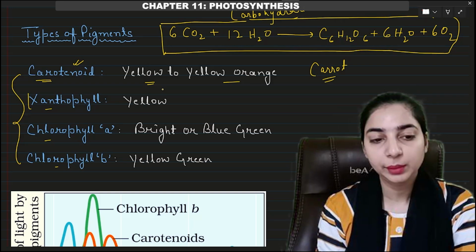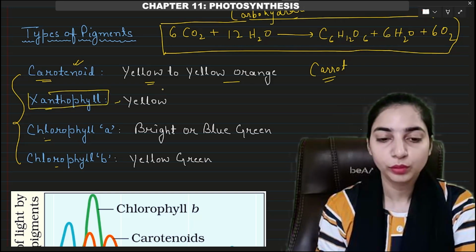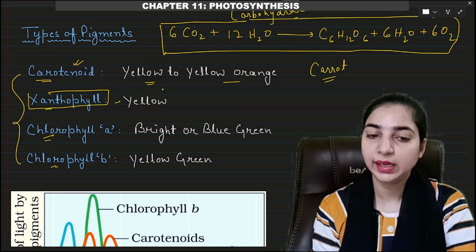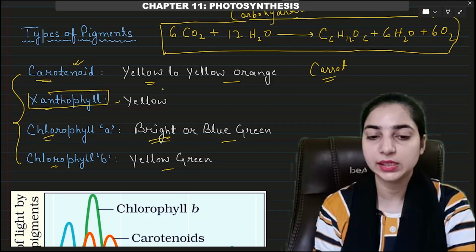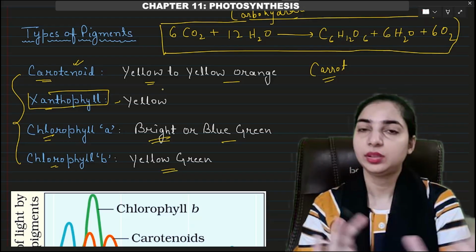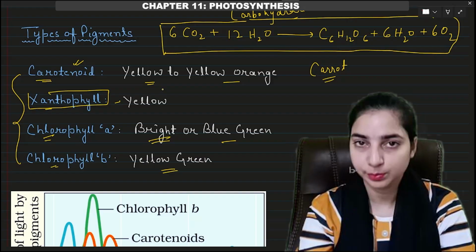Then there is another pigment called xanthophyll, which gives yellow color to the plant. Then chlorophyll A and chlorophyll B. Chlorophyll A gives bright or blue-green color to the plant, whereas chlorophyll B gives yellow-green color. So the difference in the shades of green are due to the different pigments present in the plants.